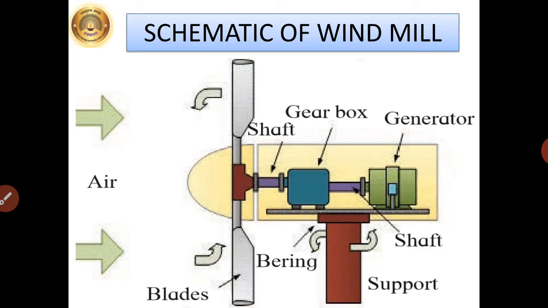The machine which converts the kinetic energy of wind to electrical energy is called a wind turbine. As the wind strikes the blades of the turbine, the blades rotate. The axle of the turbine is connected to an electric generator through a gearbox. Just observe the figure carefully. The function of the gearbox is to increase the rotations per unit time. Thus, the rotating blades drive the turbine and the turbine in turn drives the generator to generate electricity.